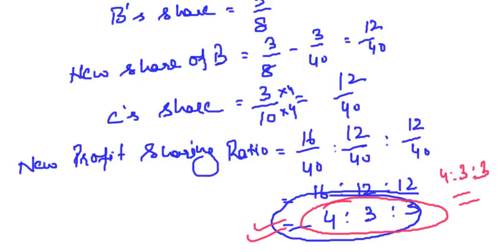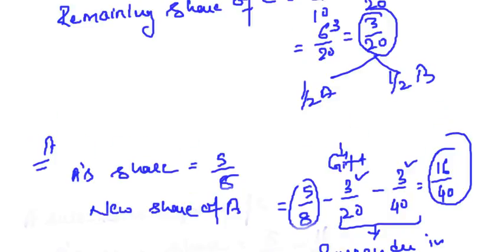Clear, friends? So this was the last case in the calculation of the new profit sharing ratio, where the new partner acquires some fraction of the old share of the old partners, right? So the old partners are surrendering some fraction of their old share in favor of the new partner. So we have done the practical problems also on this. This was the second practical problem.